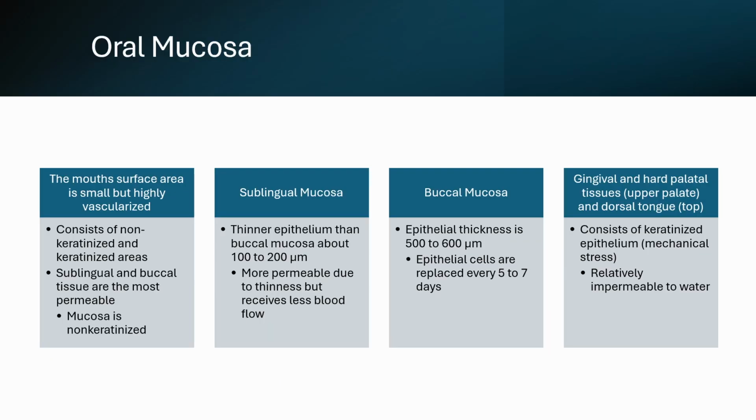The mouth surface area is small but highly vascularized. It consists of non-keratinized and keratinized areas. The sublingual and buccal mucosa are the most permeable areas because the epithelium covering these areas is non-keratinized. The sublingual mucosa has a thinner epithelium when compared to our cheeks, and for this reason, it's also more permeable. The buccal mucosa epithelial lining is a bit thicker, and this layer is replaced every 5 to 7 days. Our gingiva, hard palate, and the top of our tongue consist of keratinized epithelium, which makes these sites tougher to provide protection from the mechanical stress involved during mastication.